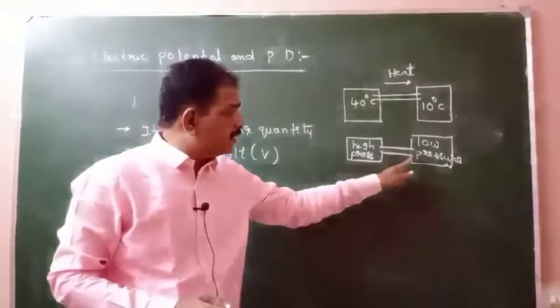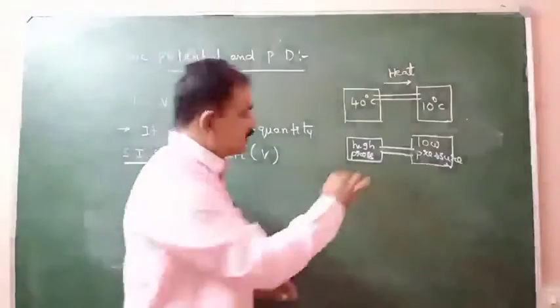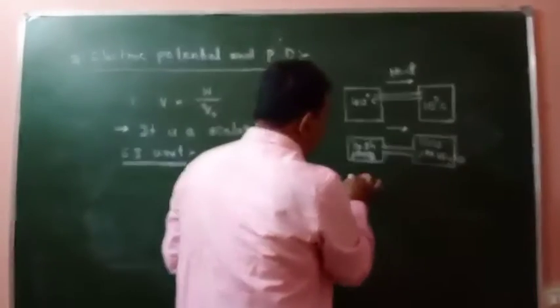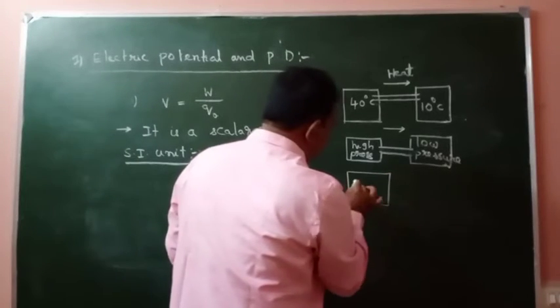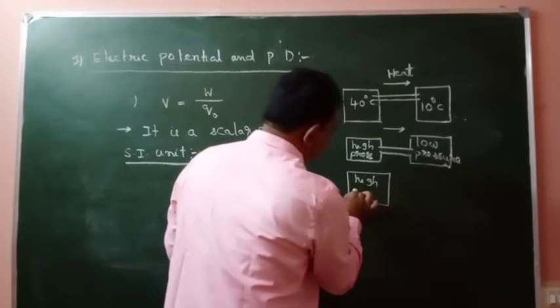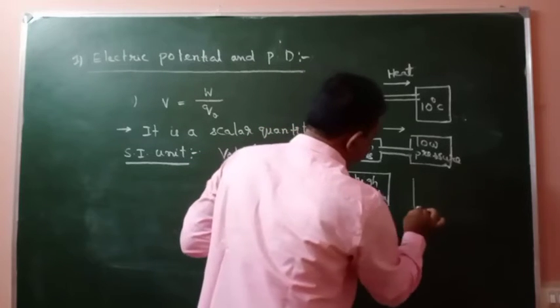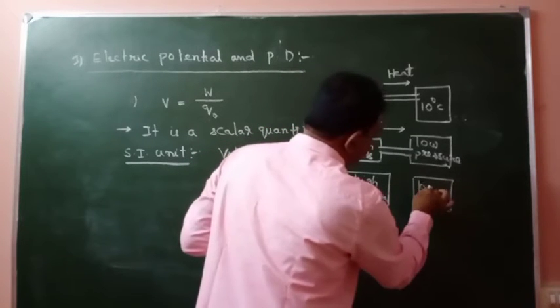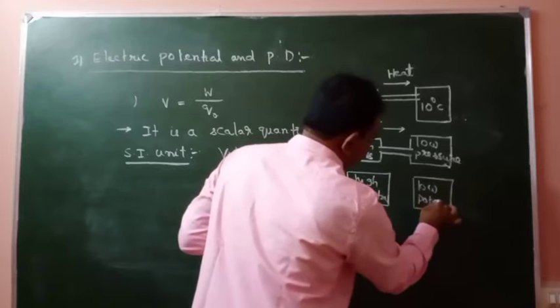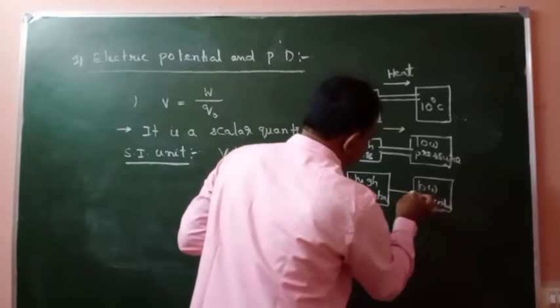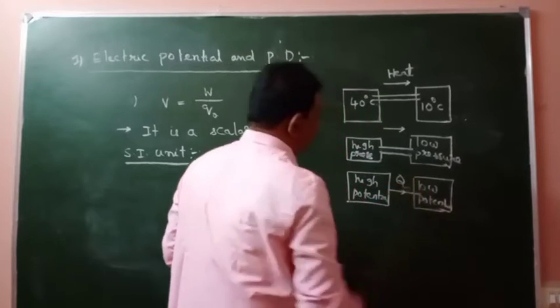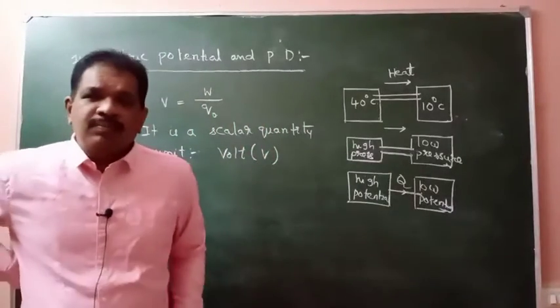In the same manner, one body is at high potential, another body is at low potential. Then charge will flow from high potential to low potential.